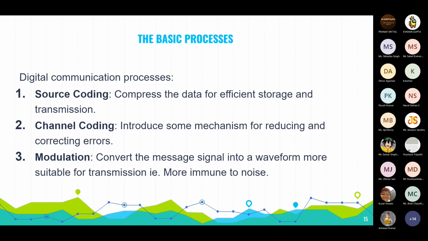What is modulation? Modulation is converting the electrical digital signal to a high frequency modulated signal. After this is done, we send it to an antenna, and from the source it goes to the receiver.